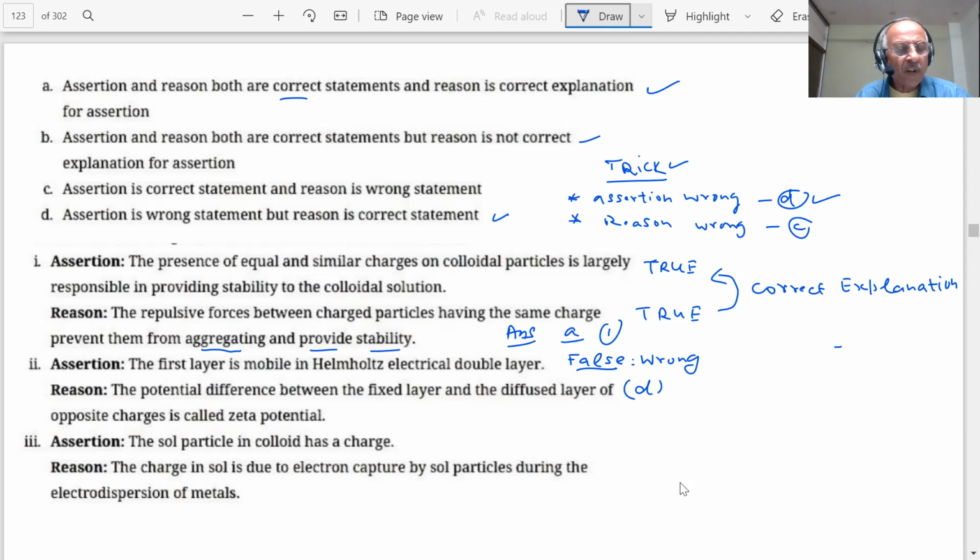What is the next question? The sol particle in a colloid has a charge. Is it correct or wrong, student? Yes, it has charge. It is a correct statement. An assertion is nothing but a fact or a statement. The reason: the charge in sol is due to electron capture by sol particles during electrodispersion of metal. Is it true or false, students?